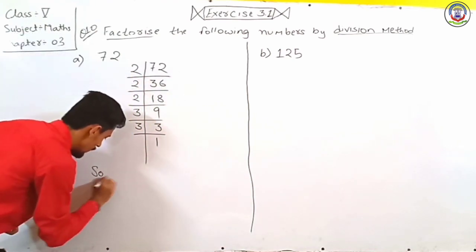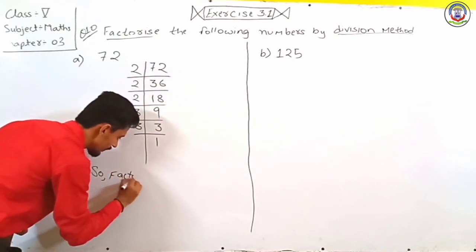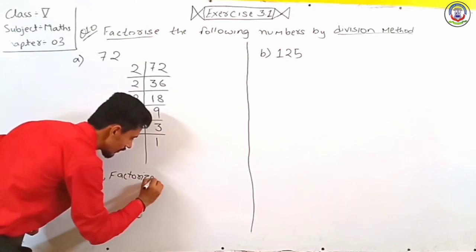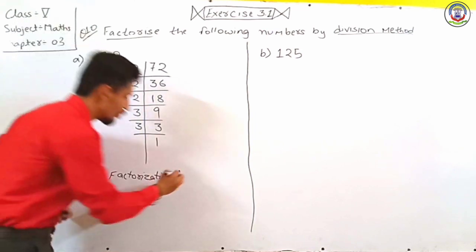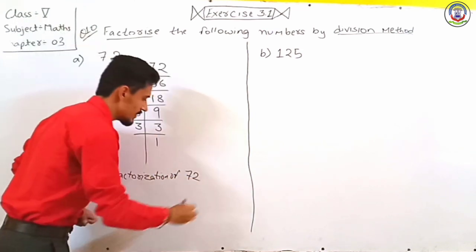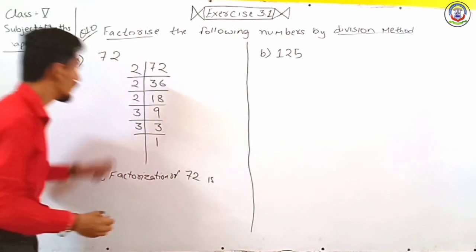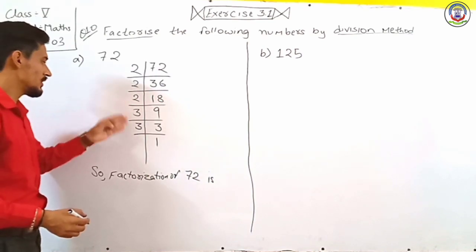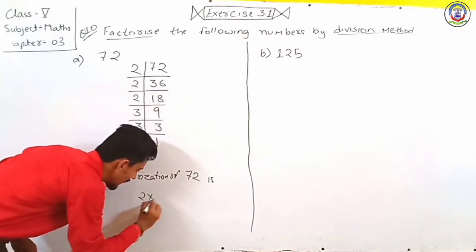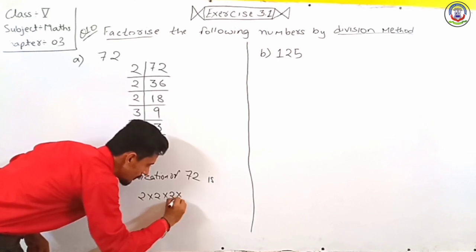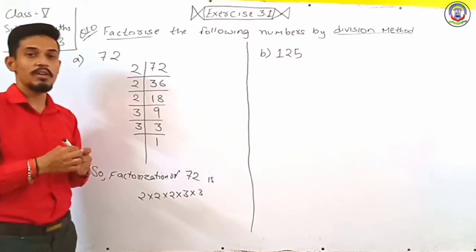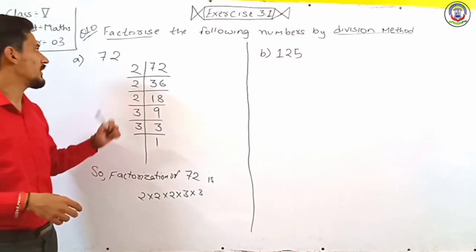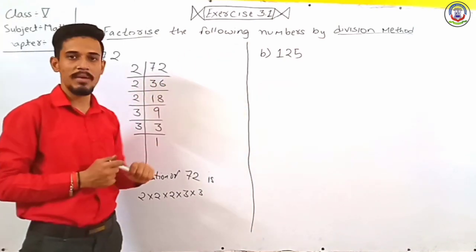So factorization of which number? 72 is what we have 2, 2, 2, 3, 3. So here we write 2 multiply 2 multiply 2 multiply 3 multiply 3. So in this way we have to solve any factorization by division method.